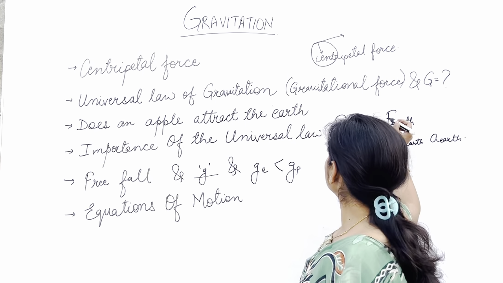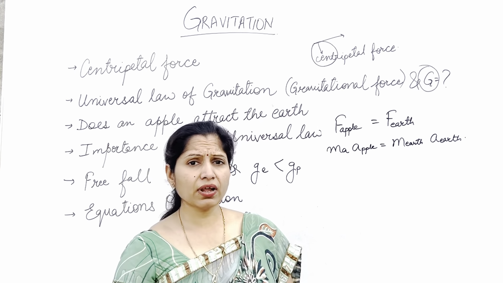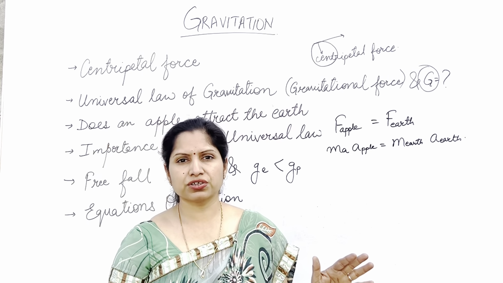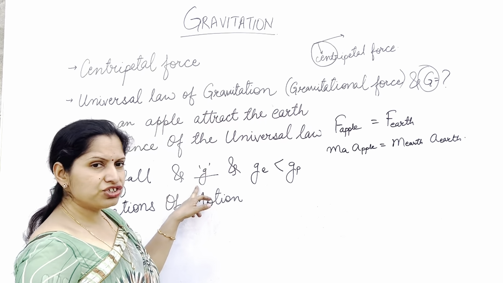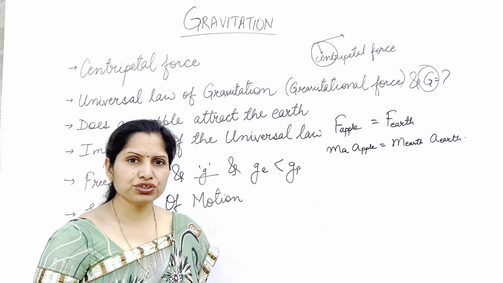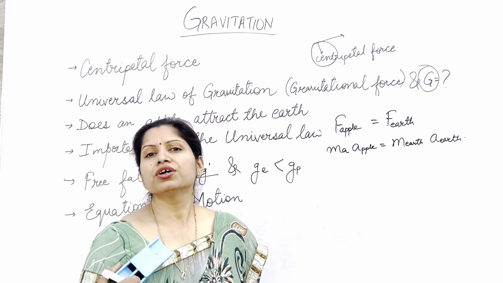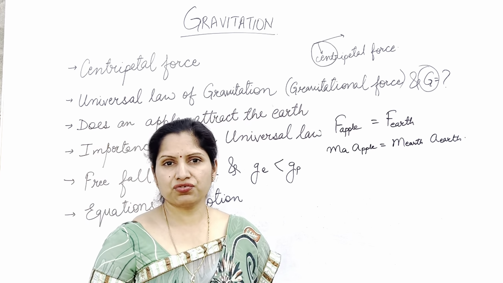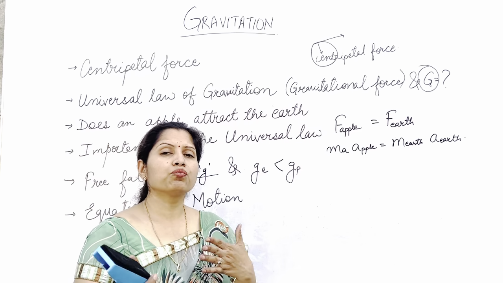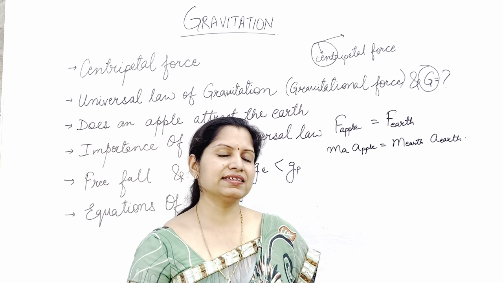The capital G was the universal gravitational constant, and it was a constant value wherever you go in the universe, between any two objects in the universe. But this small g is the acceleration due to gravity, and it tells how much the velocity of an object is going to change because of the gravitational force of attraction. This acceleration due to gravity will change from one planet to another, and even on earth it's not going to be constant. I'll tell you how.